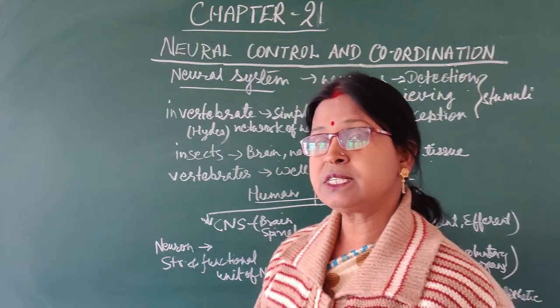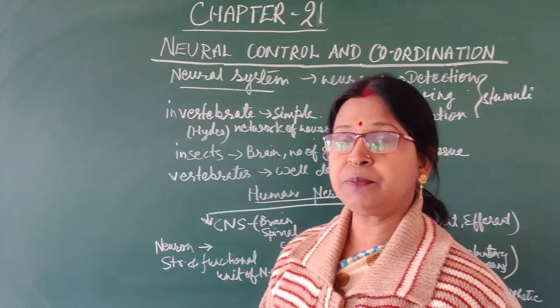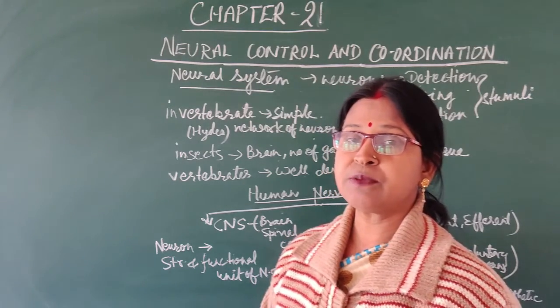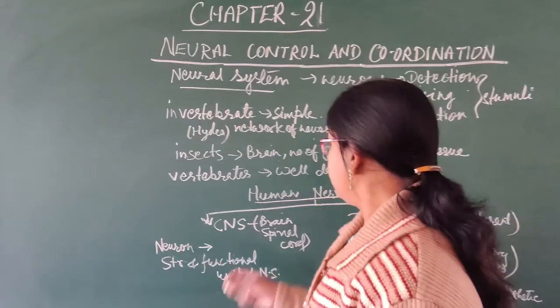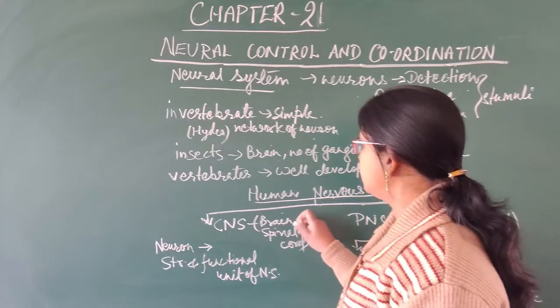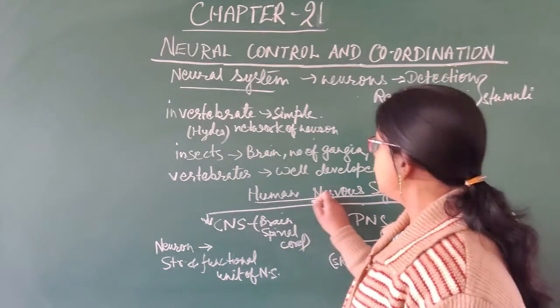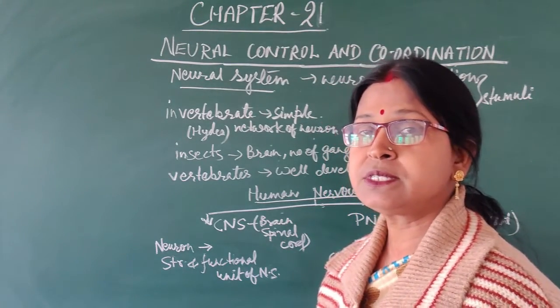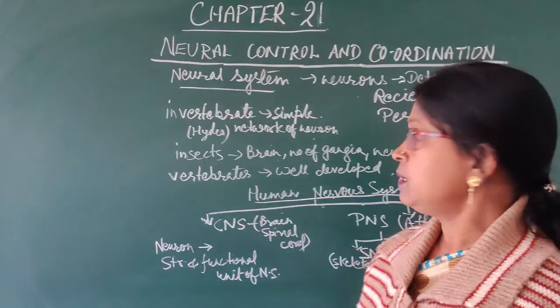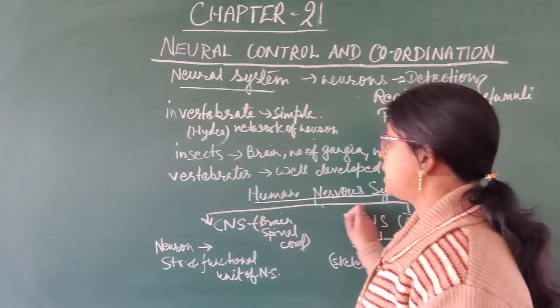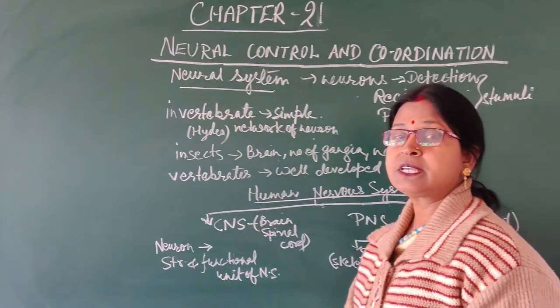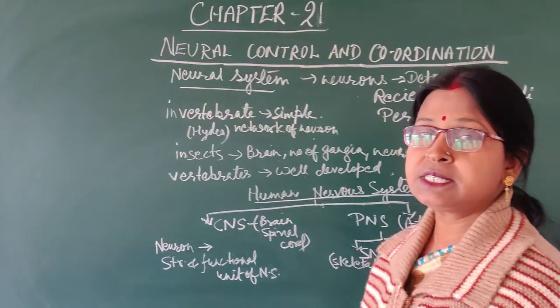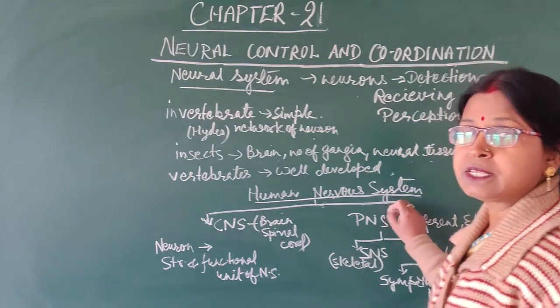In vertebrates, the nervous system is well developed and consists of various types of neurons. Now in humans, we will start with the human nervous system. The human nervous system can be divided into two parts, that is CNS as well as PNS.